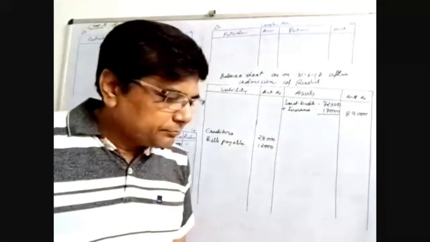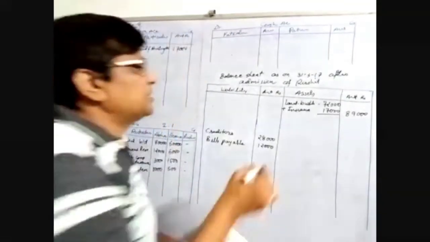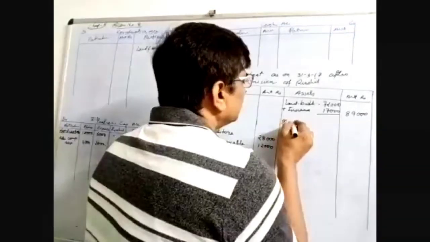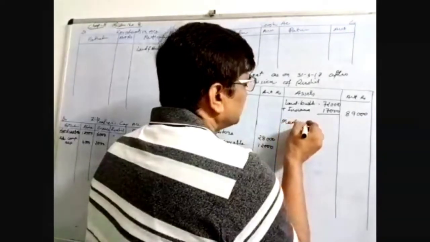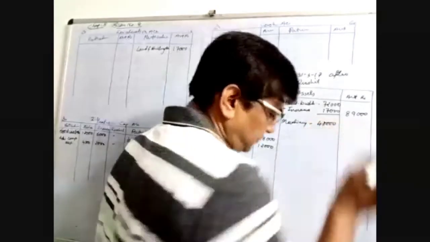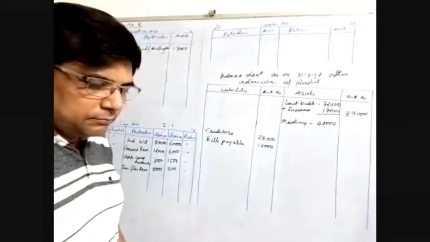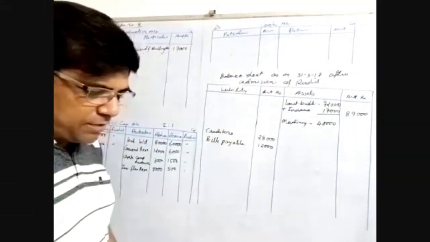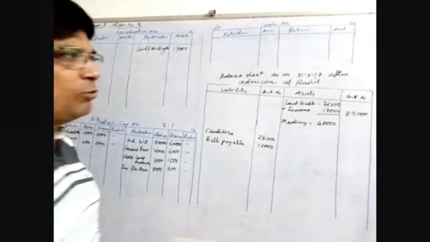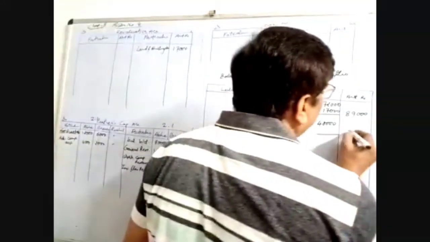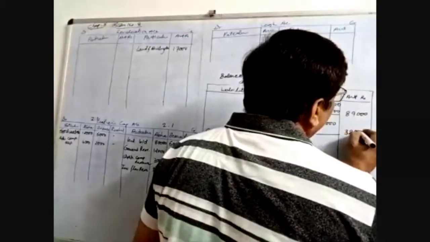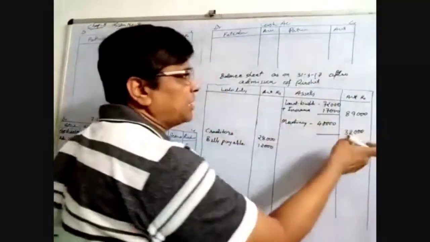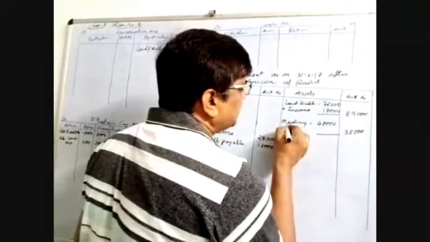Next is machinery 40,000. Machinery 40,000. And there it is: value of machinery is to be decreased up to 32,000. Decreased up to 32,000. It doesn't mean decreased by 32,000. Decrease up to 32,000. So how many rupees are decreased?